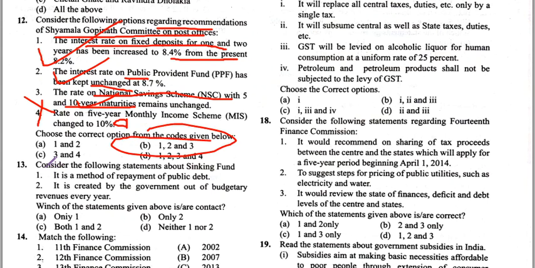Consider the following statements about the sinking fund. It is a method of the repayment of the public debt. These statements are correct. It is created by the government out of budgetary revenues every year. So this statement is incorrect because not every year. Okay. So asking all the correct statements, only one correct statement. So answer is A.